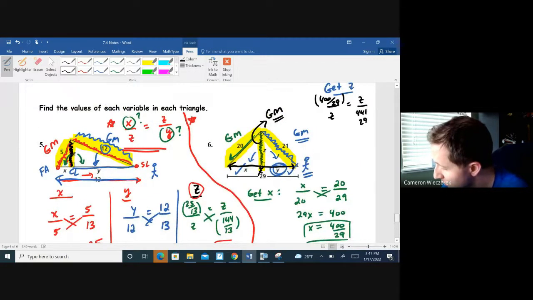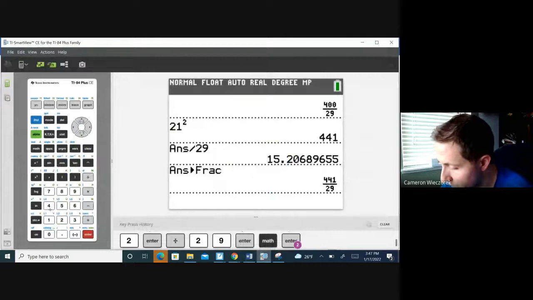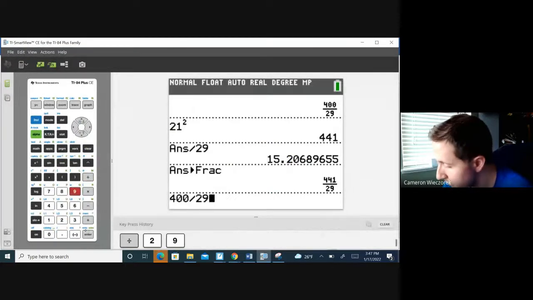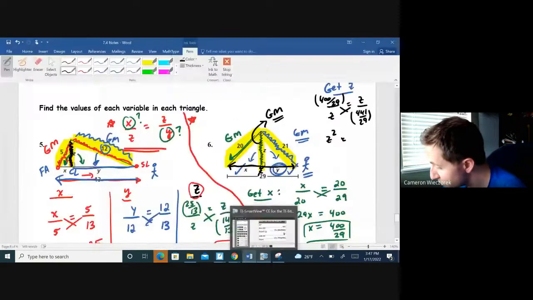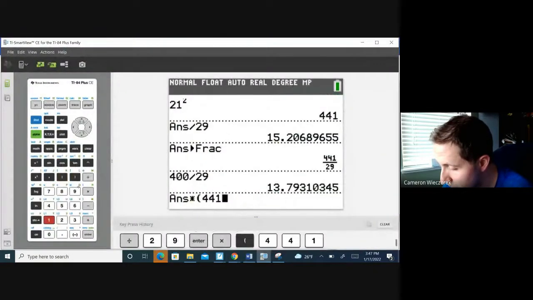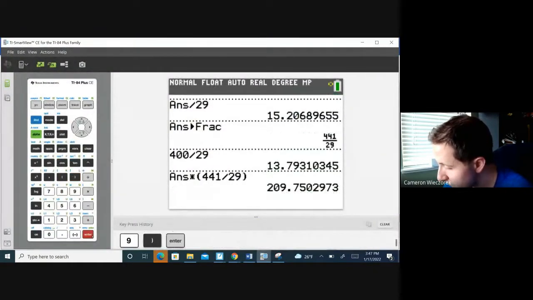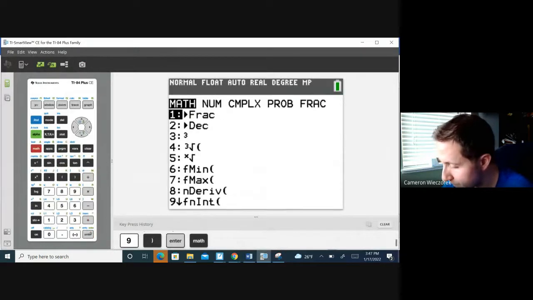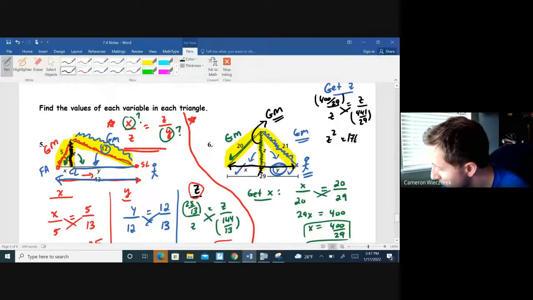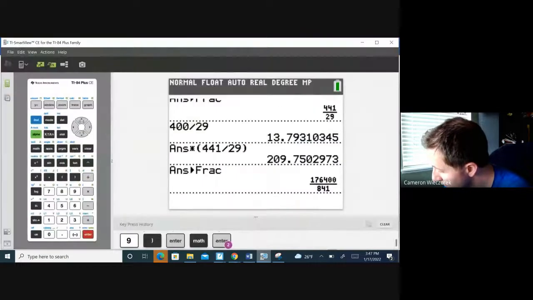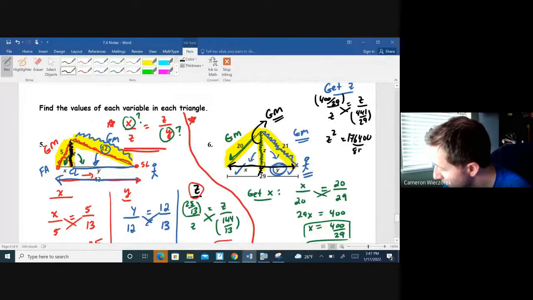Cross multiply like I did in the last one, I get z squared equals 400 over 29. Hit enter. Multiply it by, in parentheses, 441 over 29. Hit enter, math frac it, big number, but it's going to get smaller because we've got a square root. 176,400 over 841.